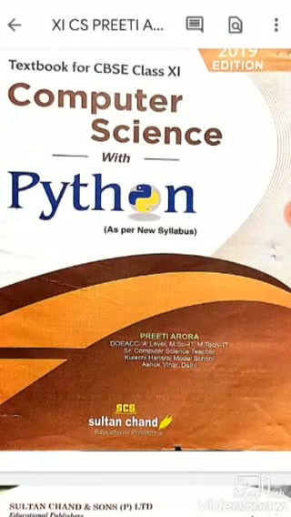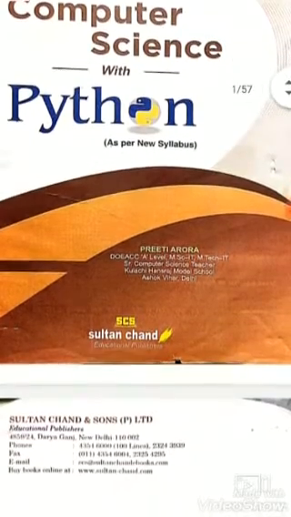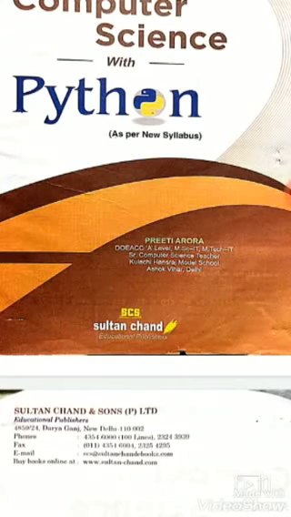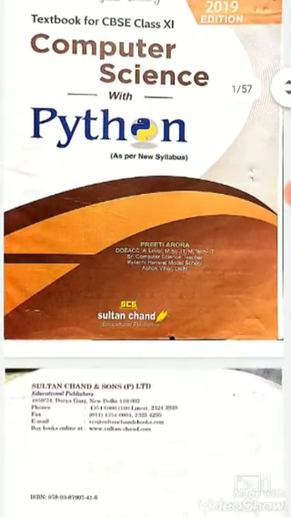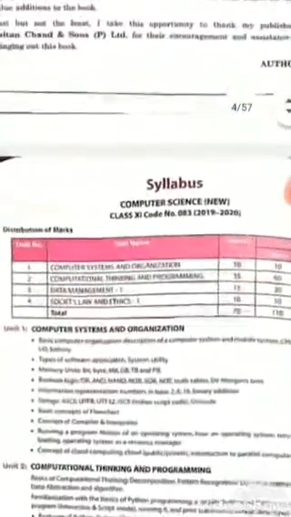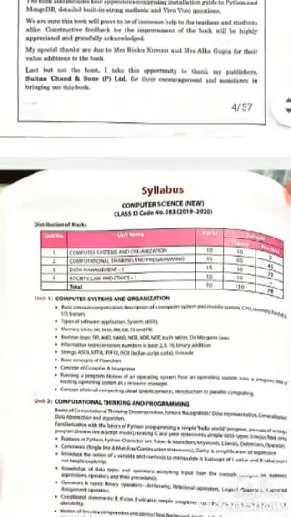Hello students, here you can see the book of Computer Science with Python for class 11th. This is the book of Preeti Arora and Sultan Chand publication. In this book there are 4 units, but in the latest syllabus database management was removed. So there are 3 units: computer systems and organization, computational thinking and programming, which we have to learn.